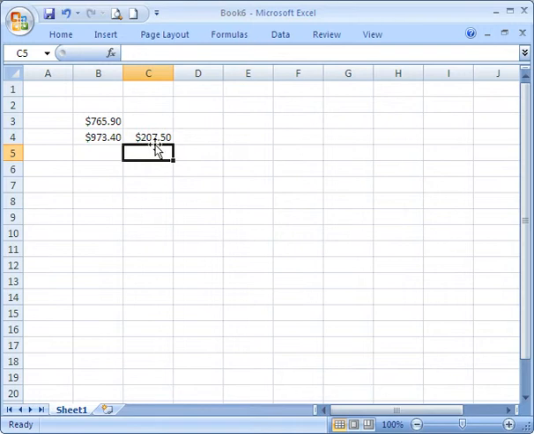So since this was our gain, our tax will be 15% of that amount. Here's the amount of tax we need to pay. It's 15% of the gain of $207.50. That's tax of $31.13. So at the end of the 3 years, we have $973.40 minus the amount we have to send to the government.